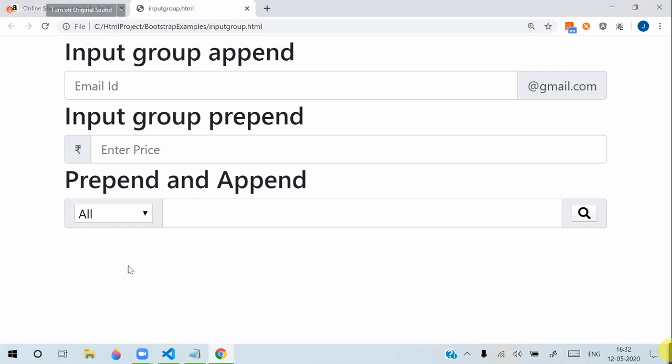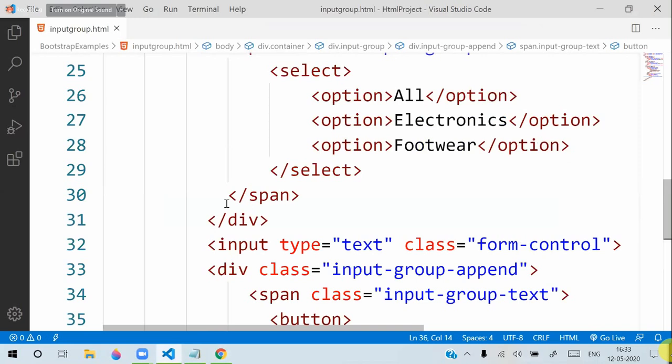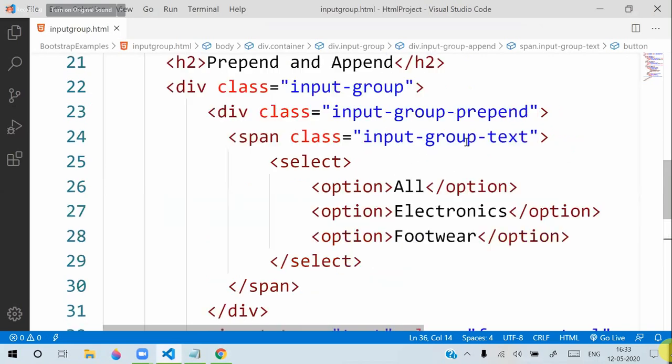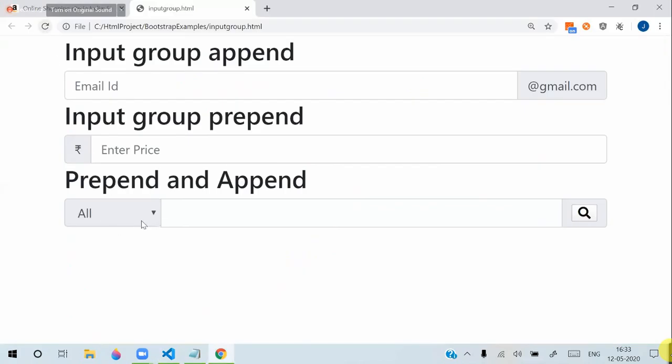Now we have these search boxes on the left and right, which contain those drop downs. Usually what happens is, suppose instead of the span I give the input group text class to the select. Actually it is a control, then it will be displayed inside it like this.